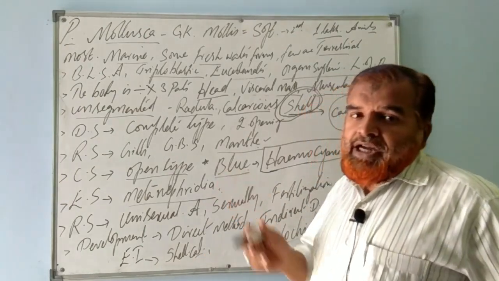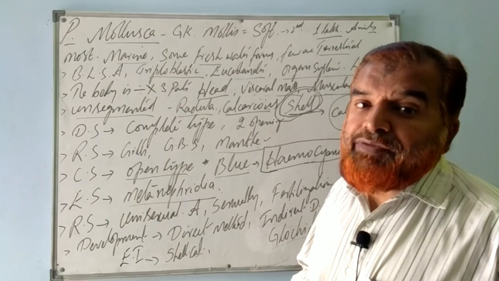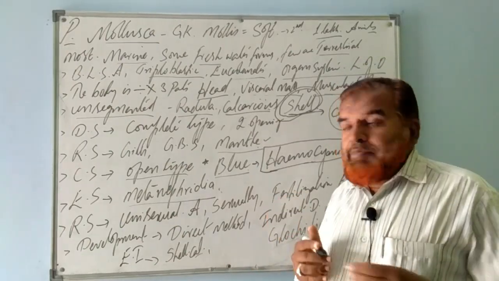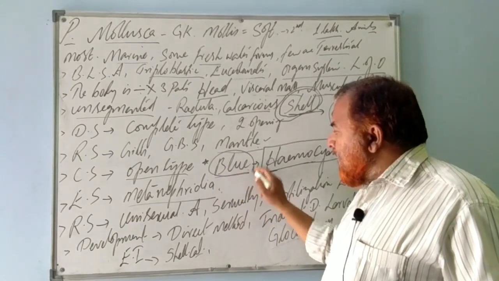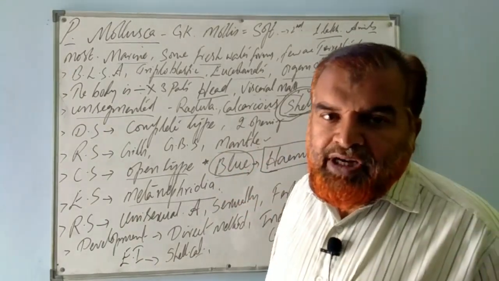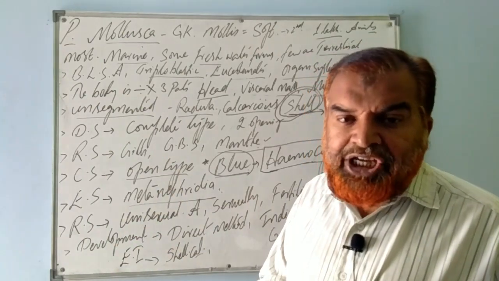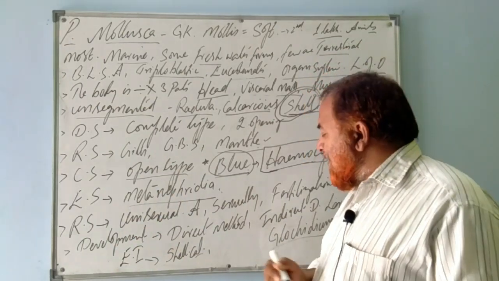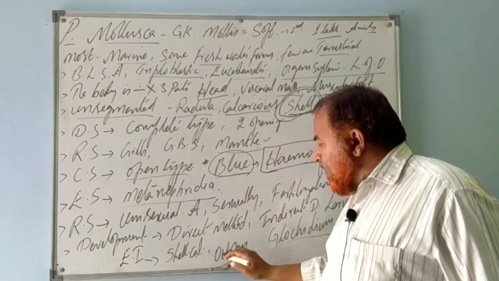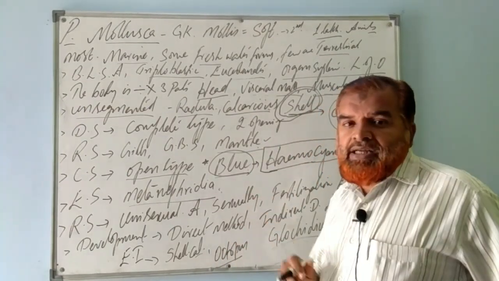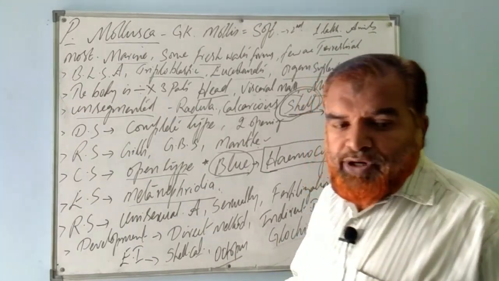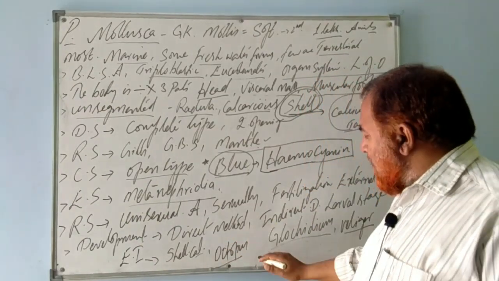And the octopus is known as devilfish. The ink, because I told you the blood is blue in color, right? It also secretes a protective liquid that is used as writing ink. Other examples of these animals: octopus. It belongs to phylum Mollusca, class Gastropoda. Class levels are not there for you.